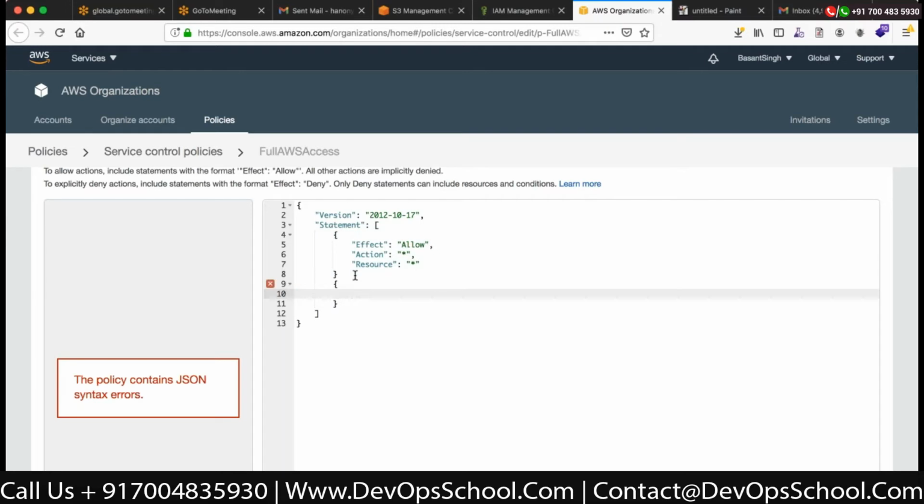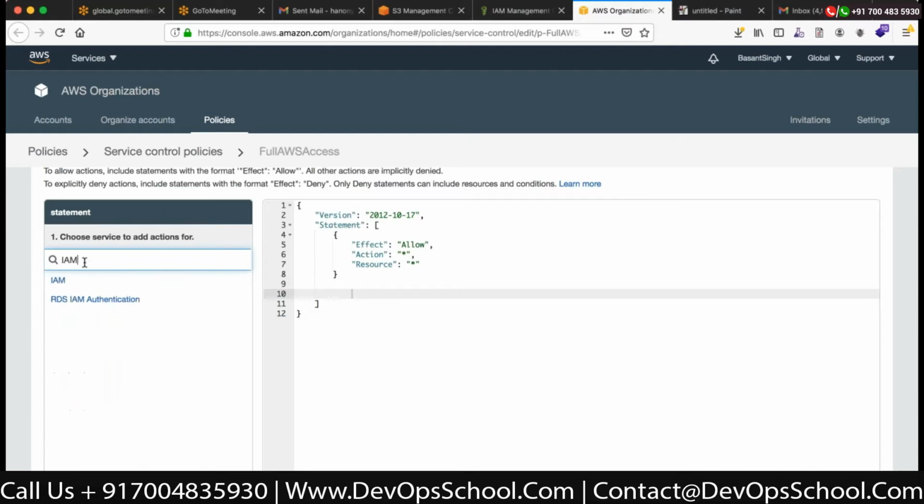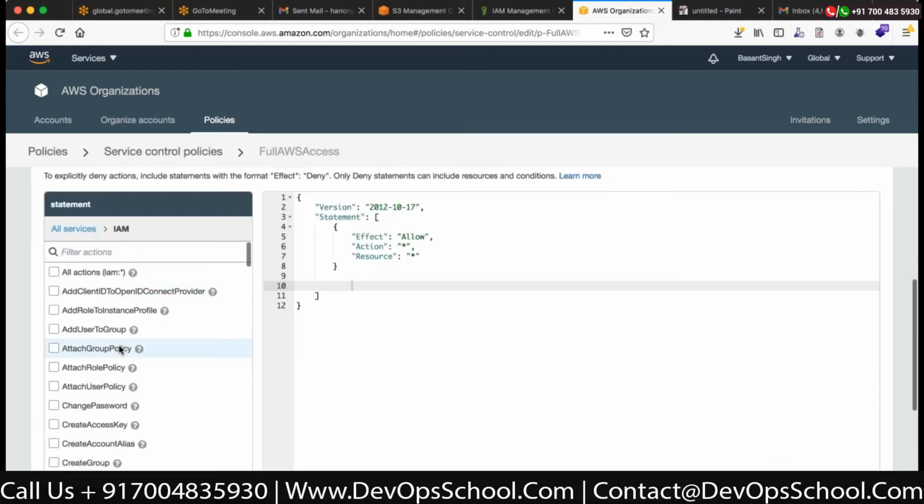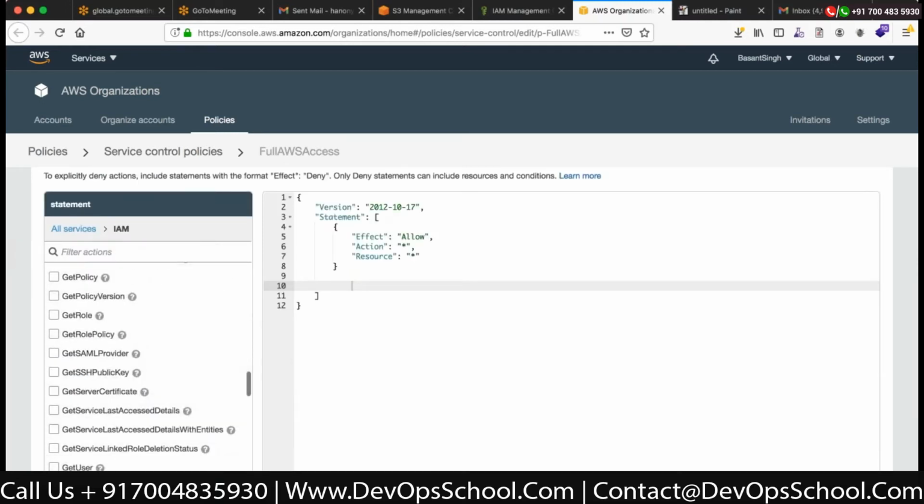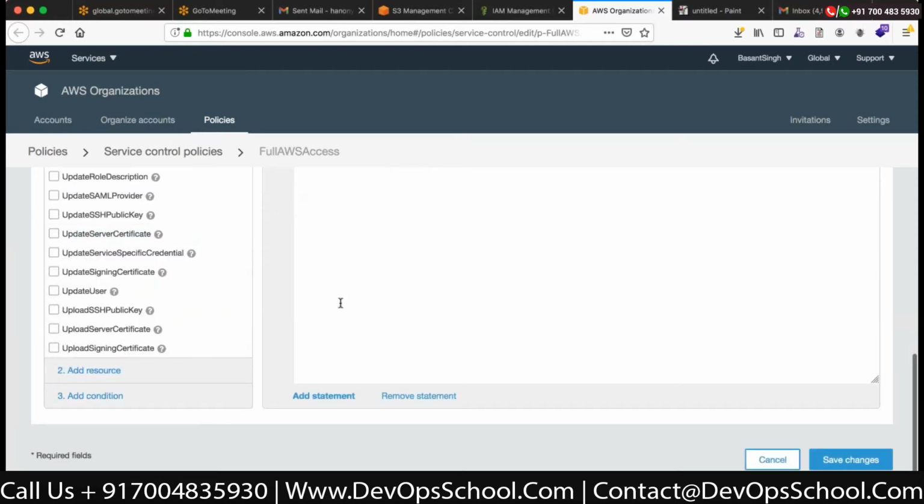If you're good at writing JSON, you can write it down, or if you're not good with that, you can select the service from here. I don't want IAM, okay, and then filter the services and the actions you don't want them to be able to do, that you can deny from here, and then add resource, add any conditions, and so on.